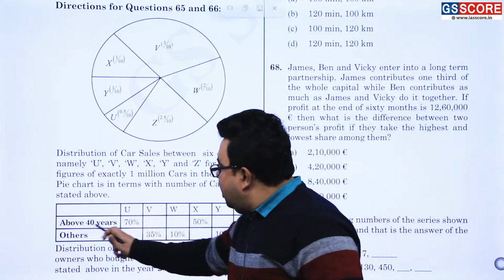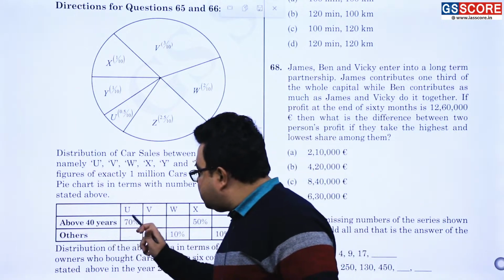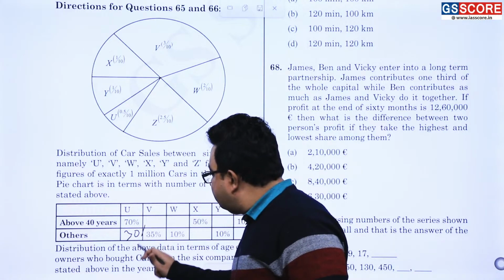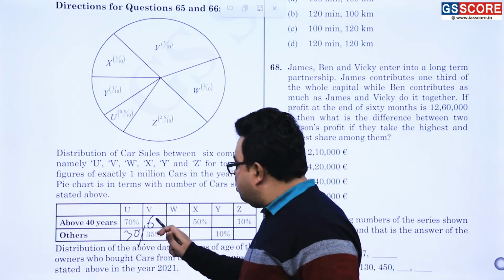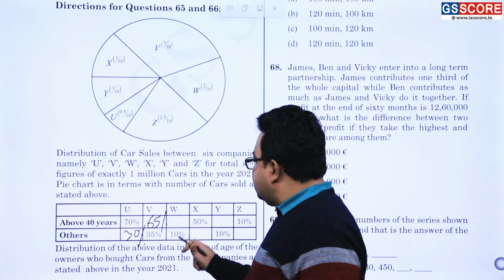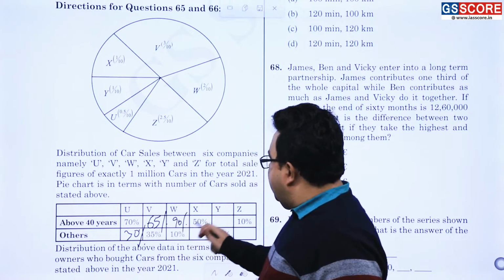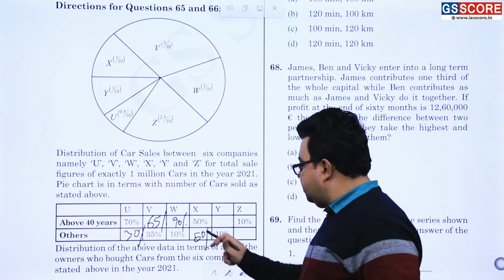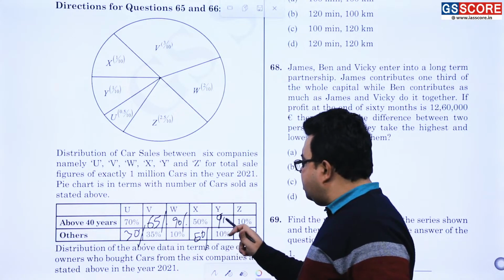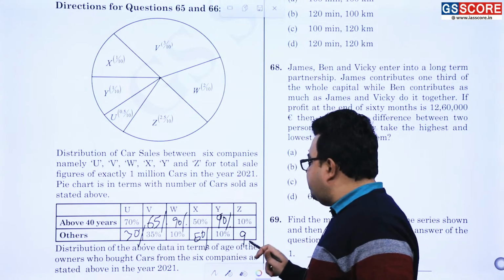Here it is above 70%, above 40 year is 70%, so other will be what? 30%. It is 35%, so it should be 65%. It is 10%, so it should be 90%. It is 50%, so it should be 50%. It is 10%, so it is 90%.